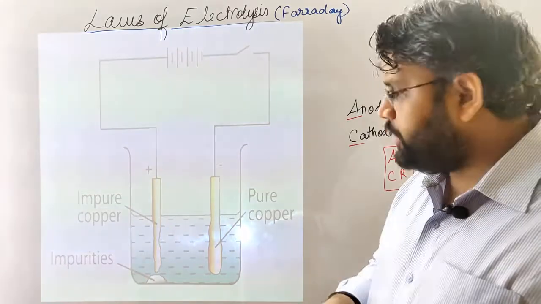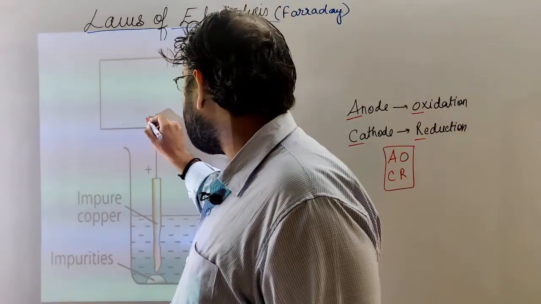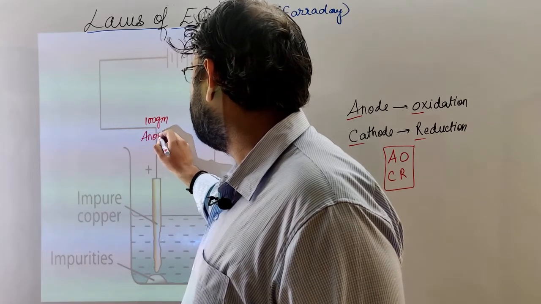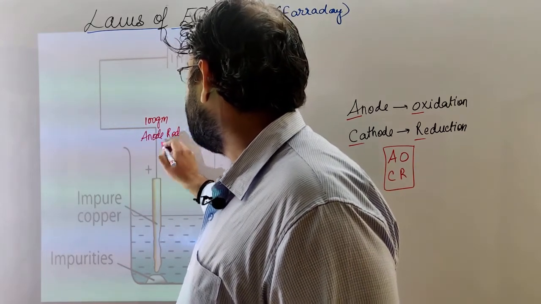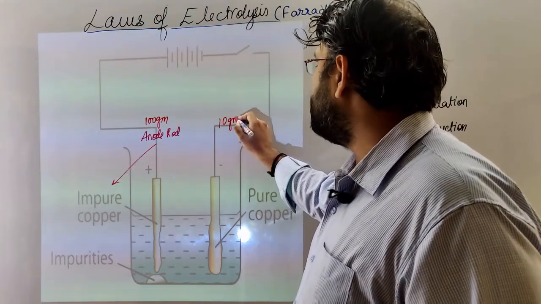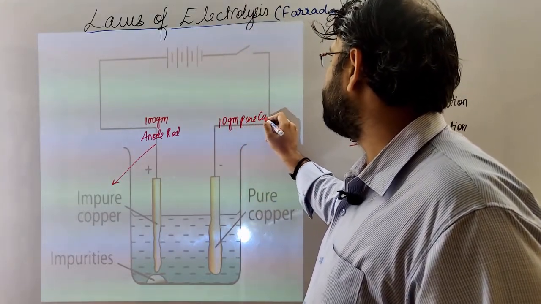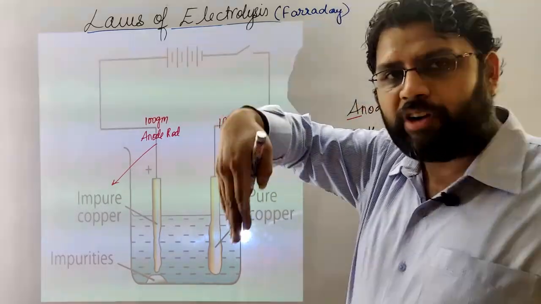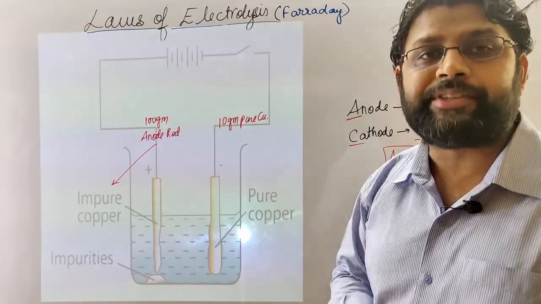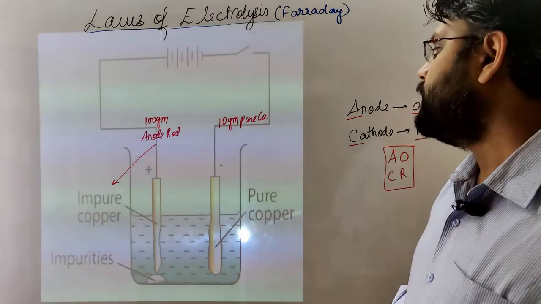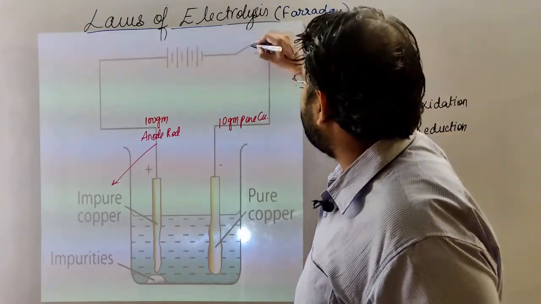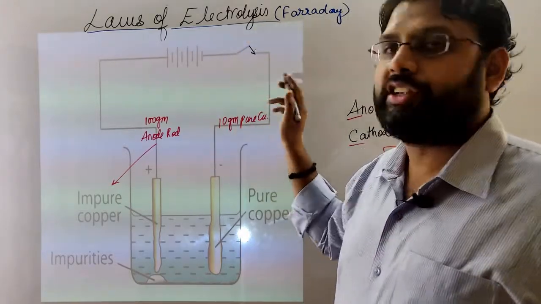So suppose initially we have taken 100 gram anode rod, which is impure copper, 100 gram, and here we have taken 10 gram pure copper. 10 gram of pure copper wire has been attached to the negative terminal of the battery so that it may serve as cathode. Okay, so now when this switch will be connected, then current will start flowing.